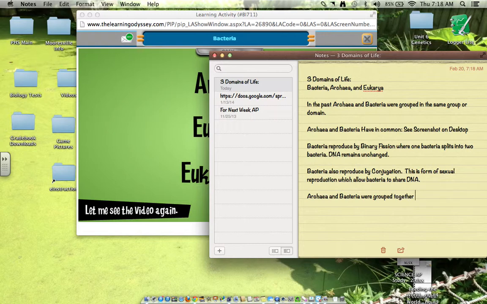All right, so he said the archaebacteria and bacteria were grouped together, but advances in DNA technology have discovered that bacteria are not similar with archaea, and instead the archaea are more similar to eukarya.